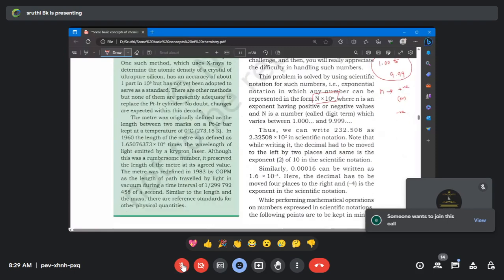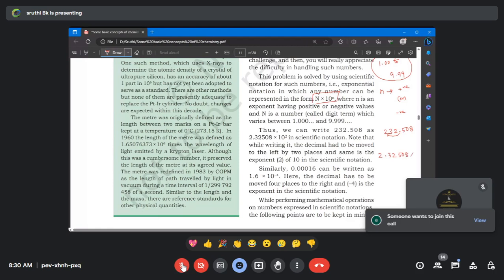So let's take 232.508. It is given. We have to convert this into scientific notation. So I have a decimal here. What I need to do, I'm going to put it after 2, as 2.3, because all the capital N should lie between 1.0 to 9.99, right?